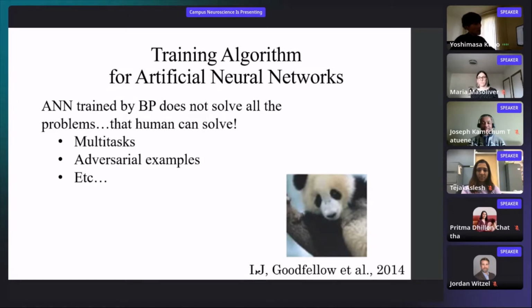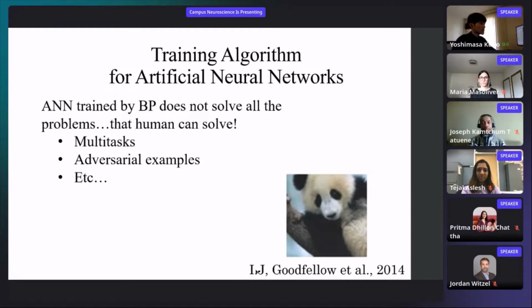So here is an image of a panda, and we can classify it as a panda, right? But an artificial neural network cannot classify it as a panda, but as a gibbon, a monkey, with 99.8% confidence. I know it is a little bit weird, but it happens to neural networks.